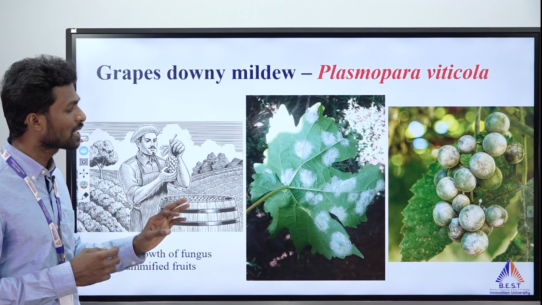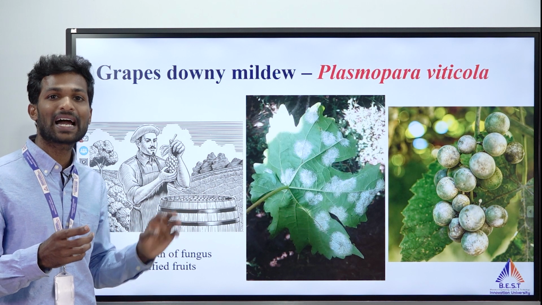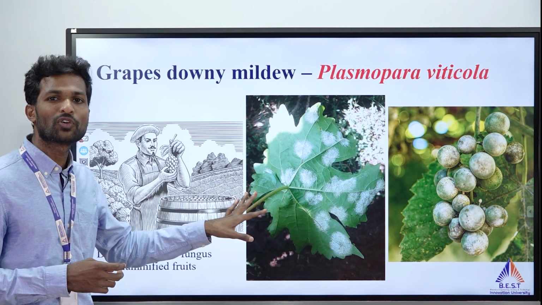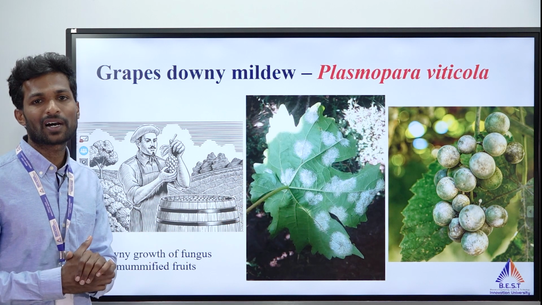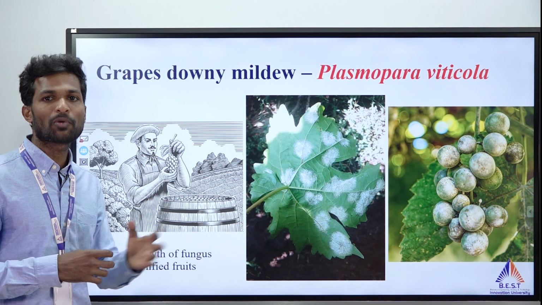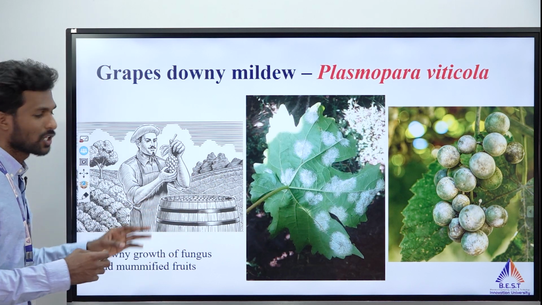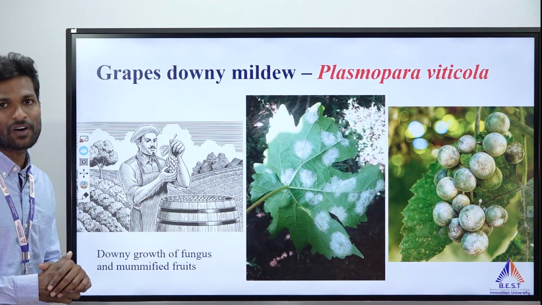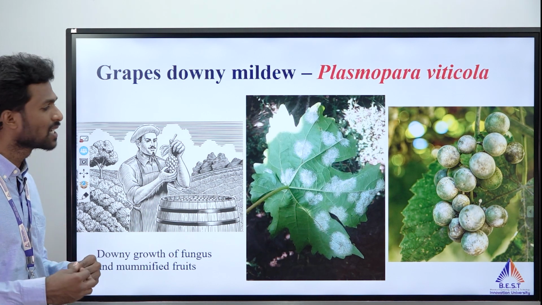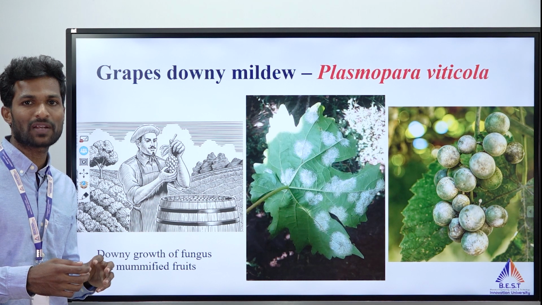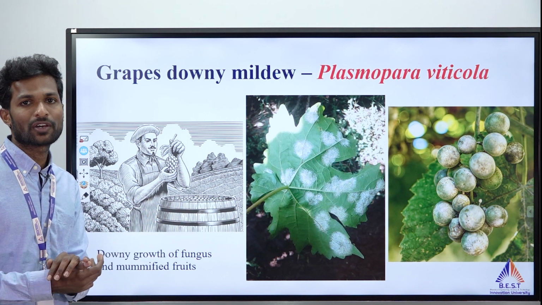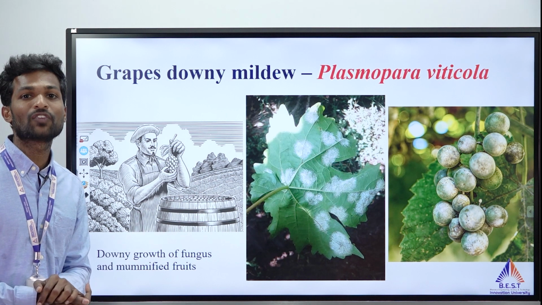And they came to realize that American rootstocks are highly resistant to this Phylloxera root aphid. Somehow the French people were not comfortable with importing rootstocks from the United States of America. Some of the scientists convinced the farmers, and rootstocks came from America in the 1860s and 1870s. Within a very short span of time, the entire France was covered with American rootstocks.